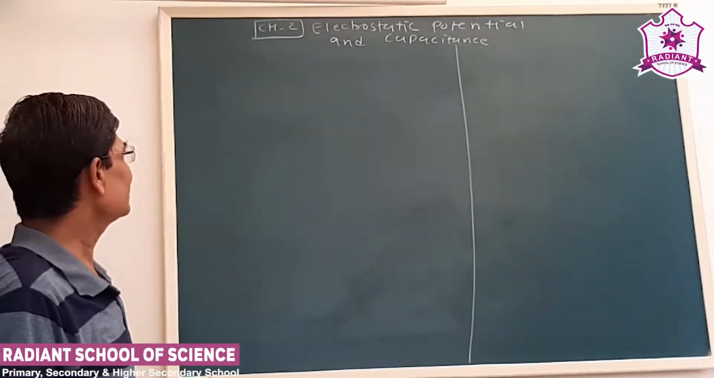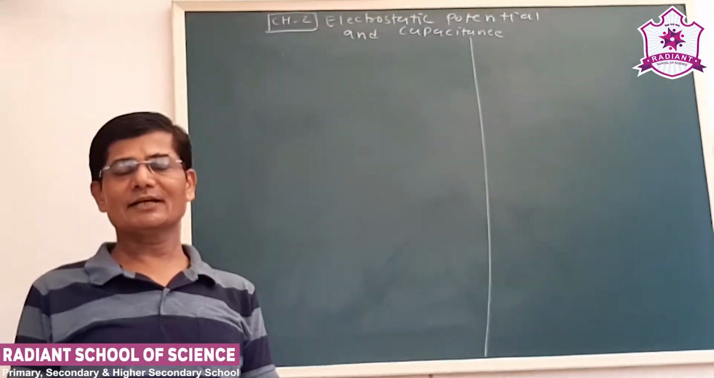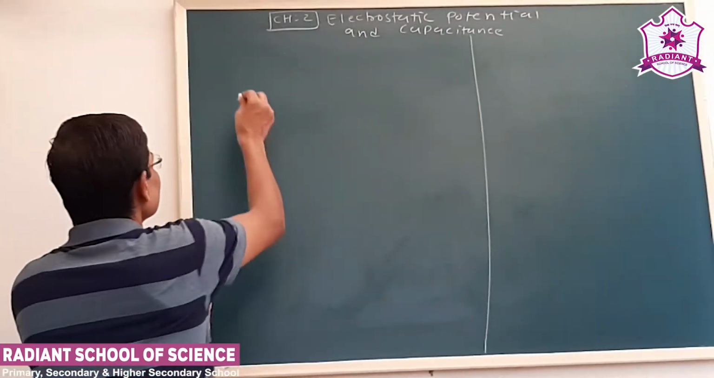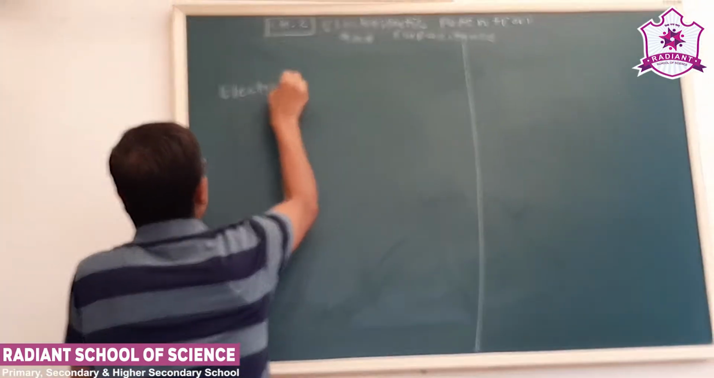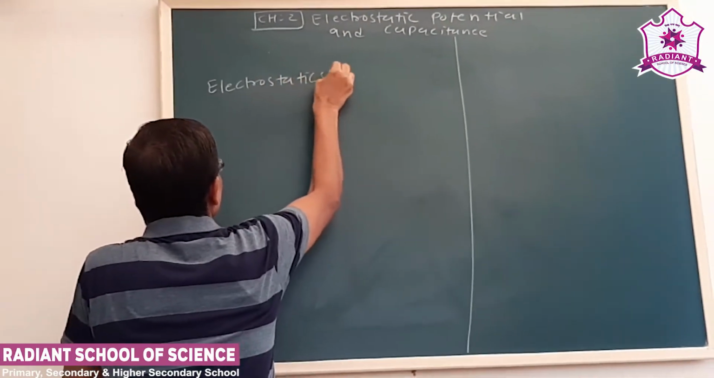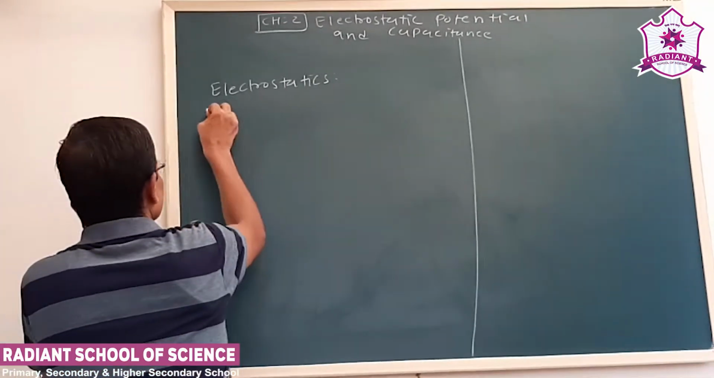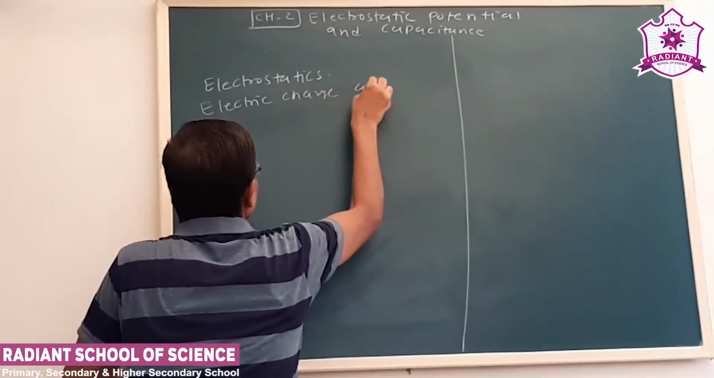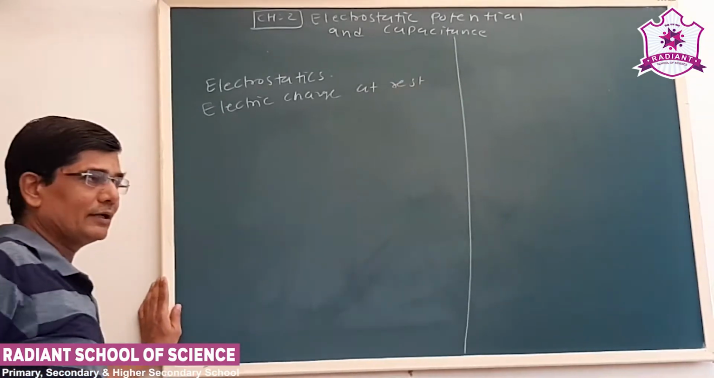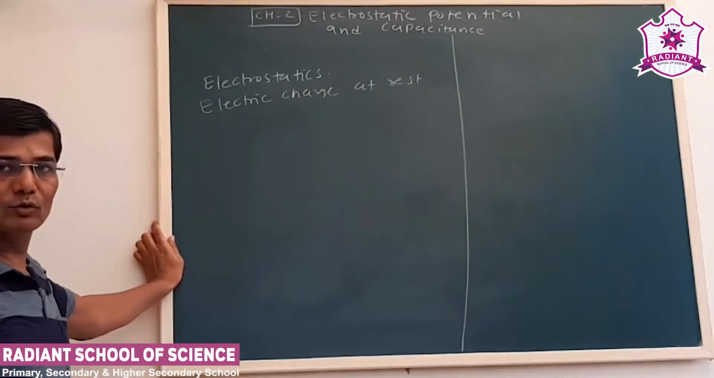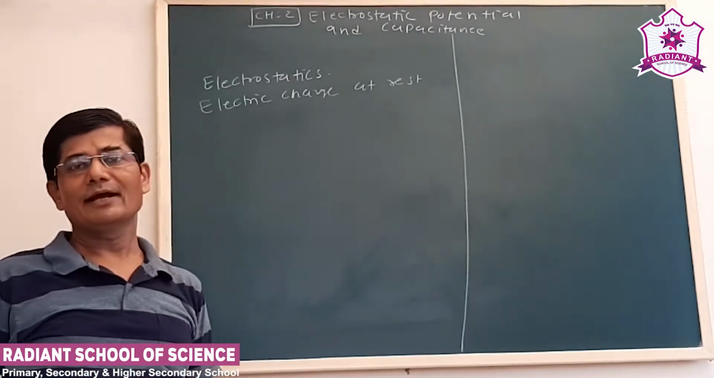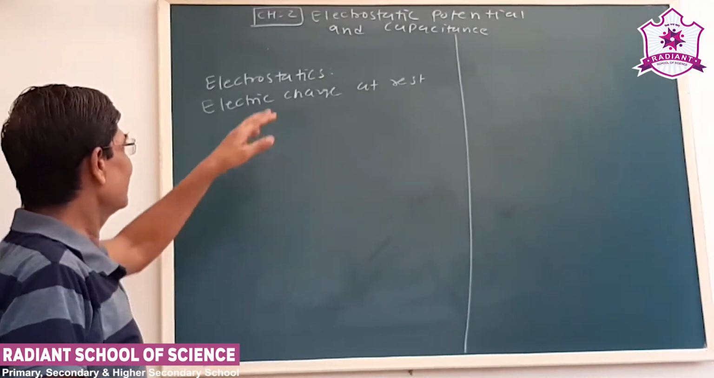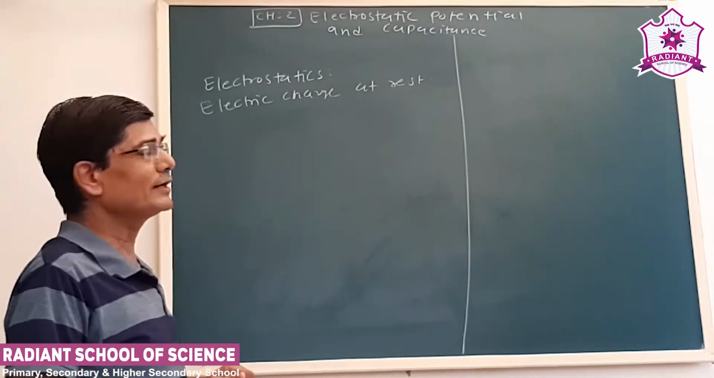See dear friends, in the first lesson we studied electric charge and electric field. Now our lessons number 1 and 2 are part of electrostatics. That means electric charges are at rest. So in these two lessons we have to study phenomena associated with stationary charges. Now see our lesson, electrostatic potential and capacitance.